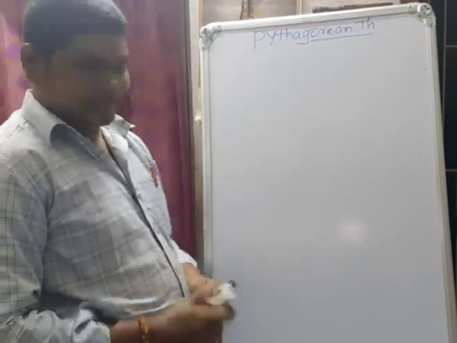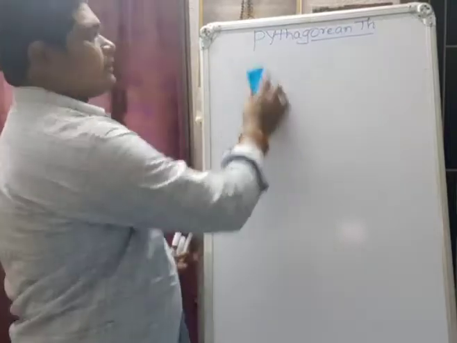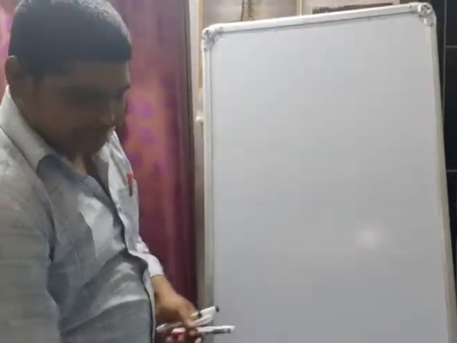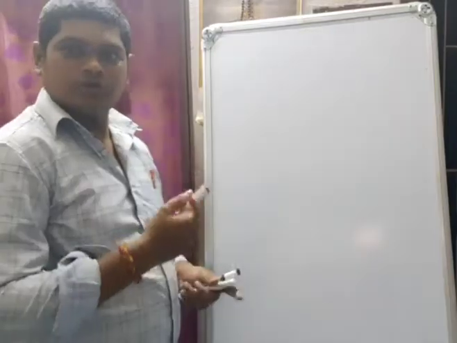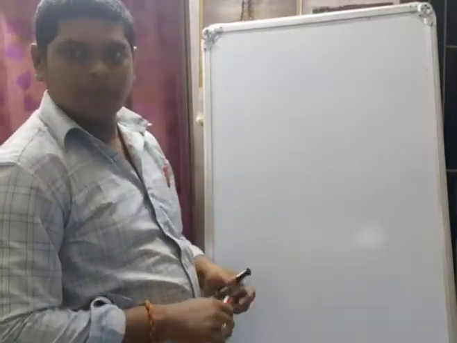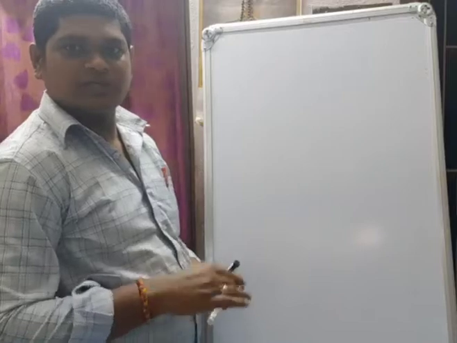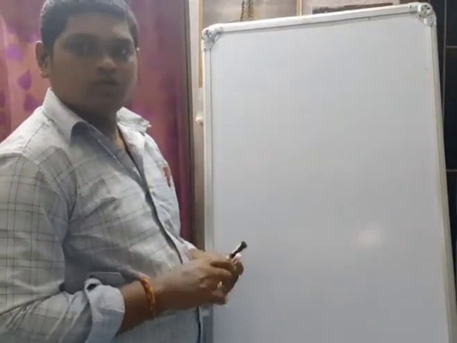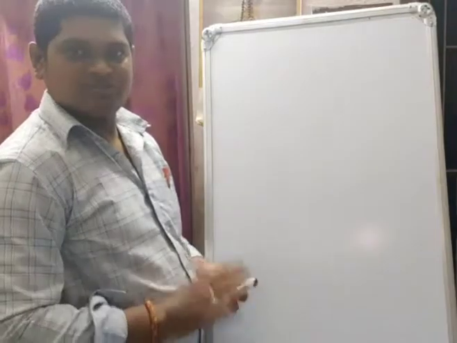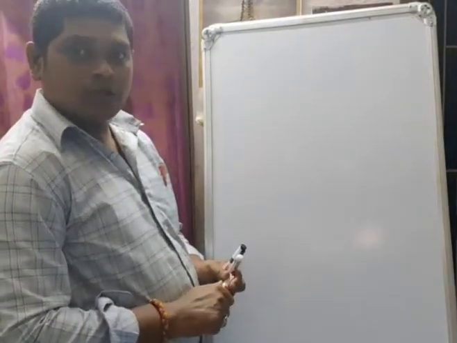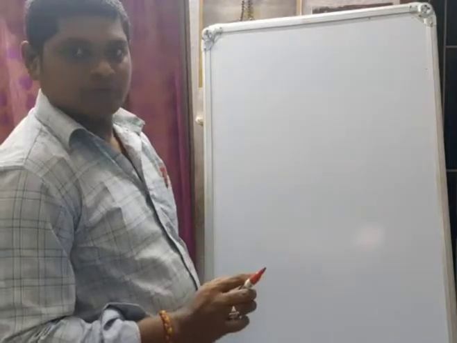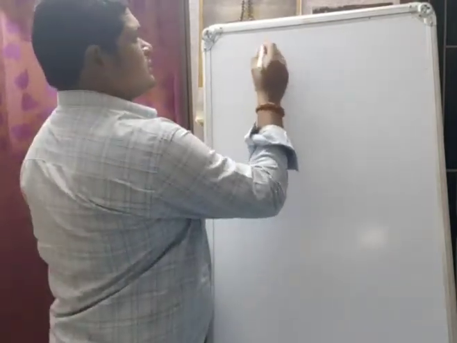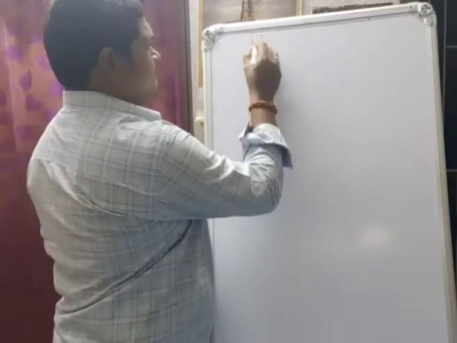How to write the pattern of any theorem. First of all, if you know this, we can easily write any theorem, either basic proportionality theorem, converse of basic proportionality theorem, Pythagoras, or converse of Pythagoras, anything. But this year we have only Pythagoras and converse of Pythagoras. According to the Pythagoras theorem or any named theorem, first of all, this is the pattern we should write.